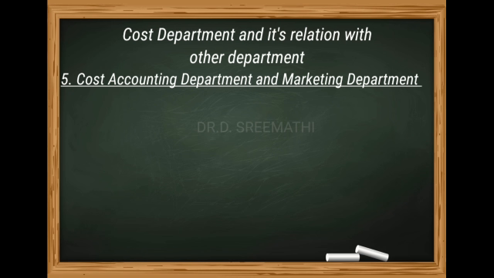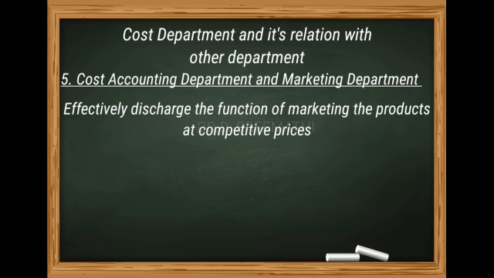And the next one is the cost accounting department and marketing department. The relationship is very good and smooth, since the marketing department has to effectively discharge the function of marketing the products at a competitive price. These prices are fixed based on the cost estimated by the cost accounting department.